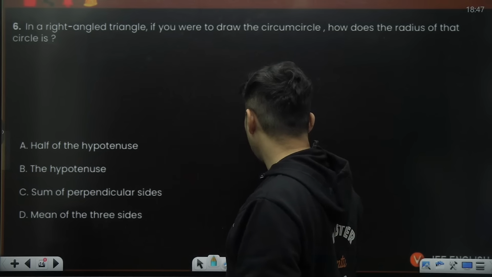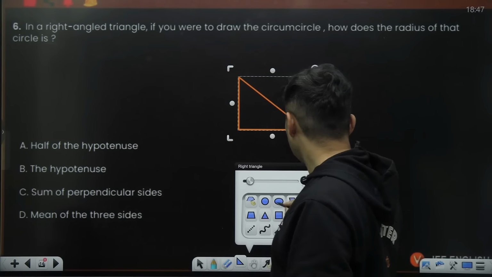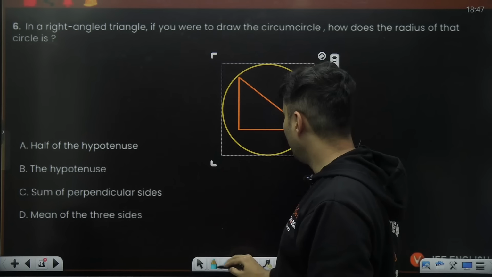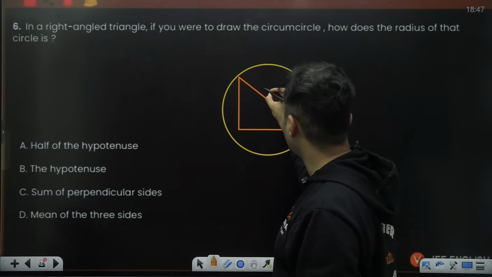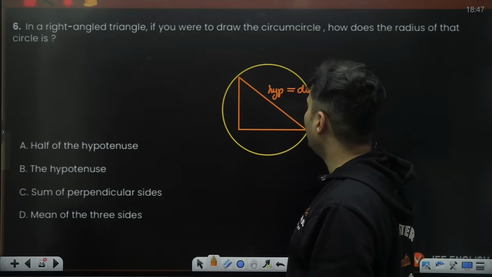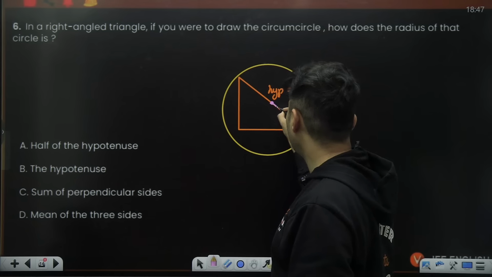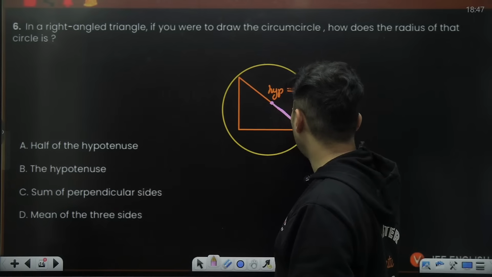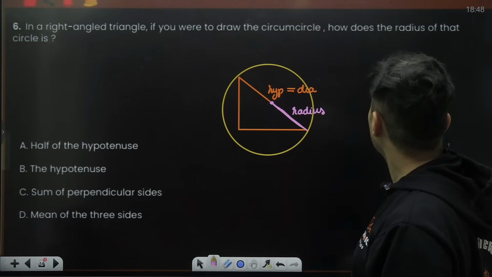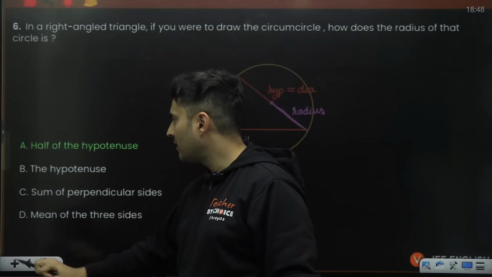So this is a standard property, guys. If you have any kind of right angle triangle, the circumcircle will go like this, and obviously the hypotenuse becomes the diameter of the circle. If it becomes the diameter of the circle, then if you take the center of the hypotenuse and join it to the end, this becomes the radius of the circle. So how does the radius of that circle compare? It becomes half of the hypotenuse. So option A is the right answer.